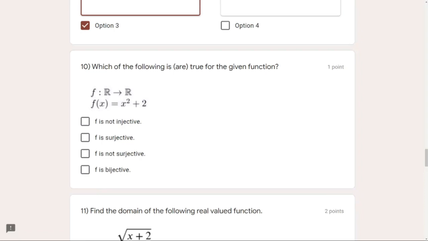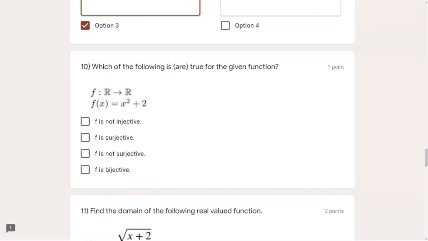2 and 2 get cancelled on both sides. We are left with a squared equals b squared. So our motive is that for a function to be injective, in this test, at last we should remain with a equal to b. So are we remaining with that? No. Why? Because a squared equals b squared. That means a can be plus or minus b.